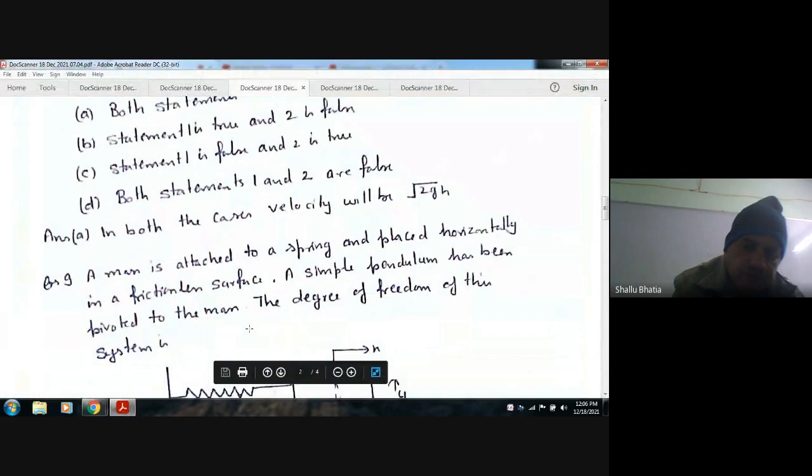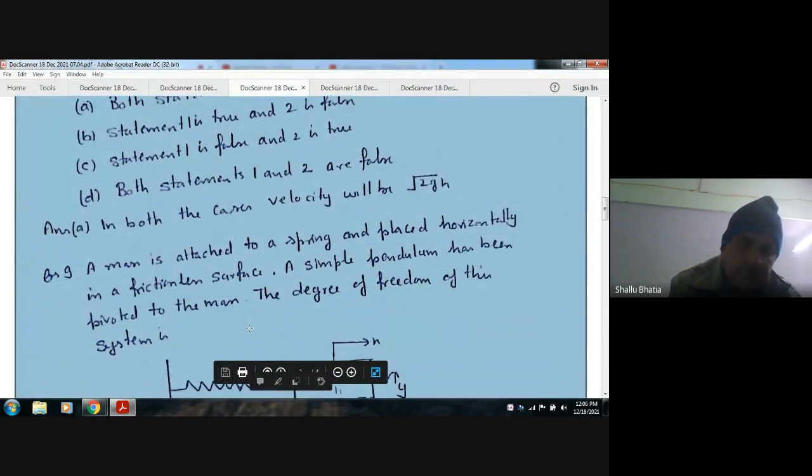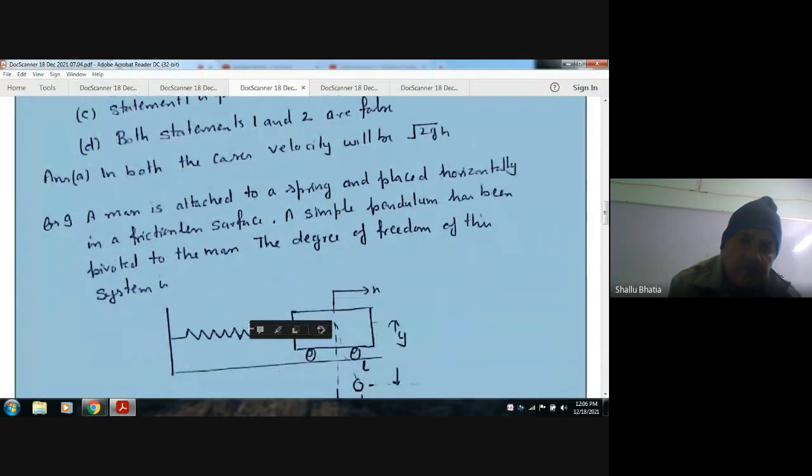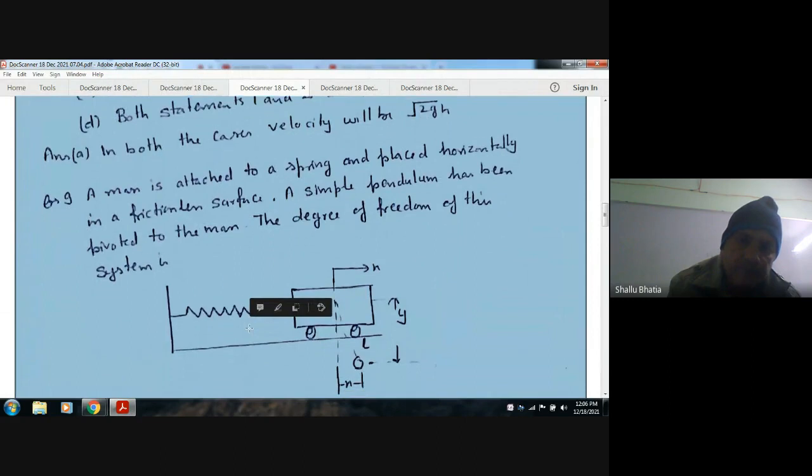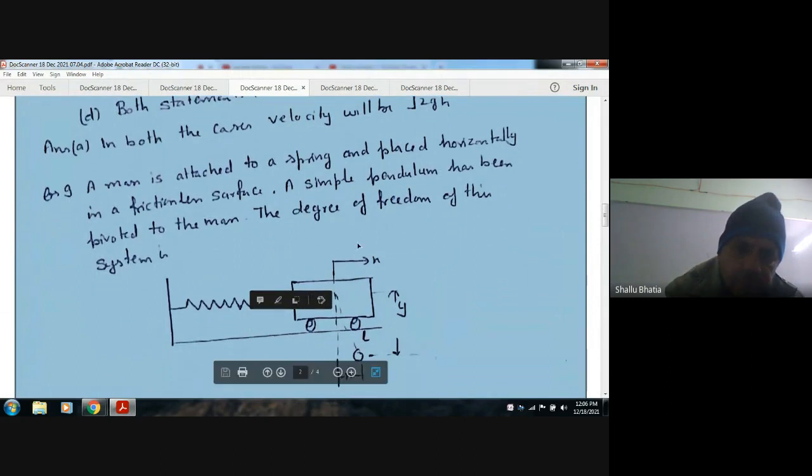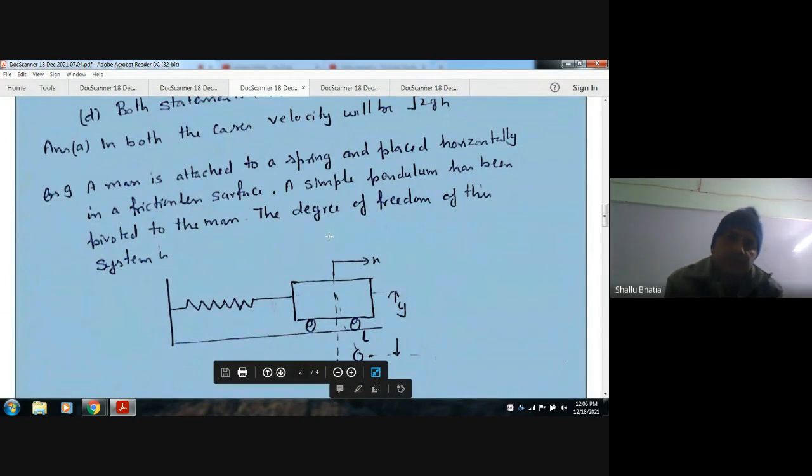A mass is attached to a spring and placed horizontally on a frictionless surface. A simple pendulum has been pivoted to the mass. Find the degree of freedom of this system.